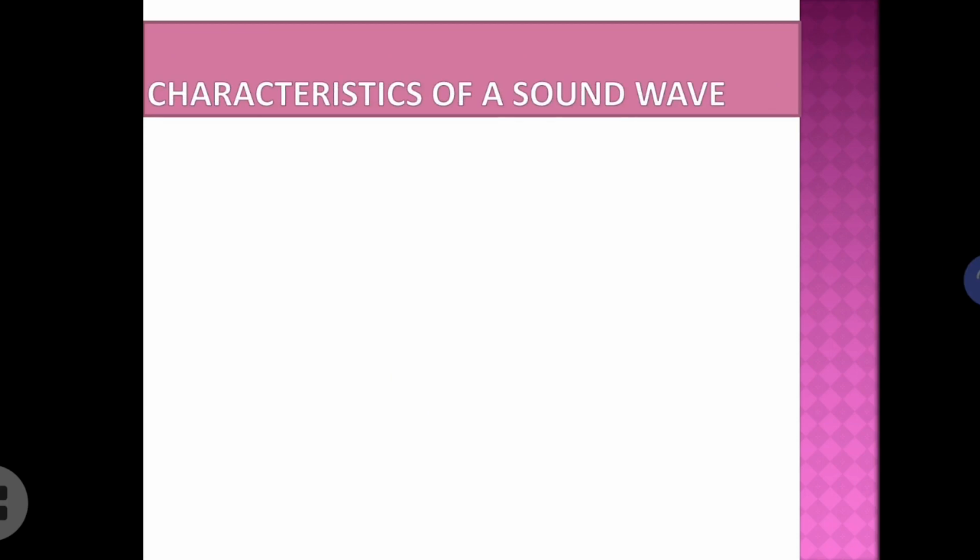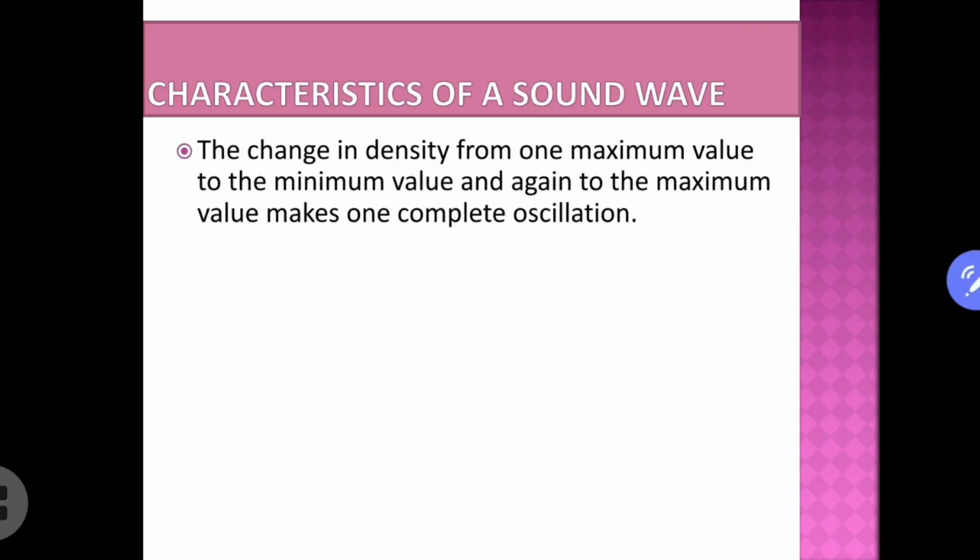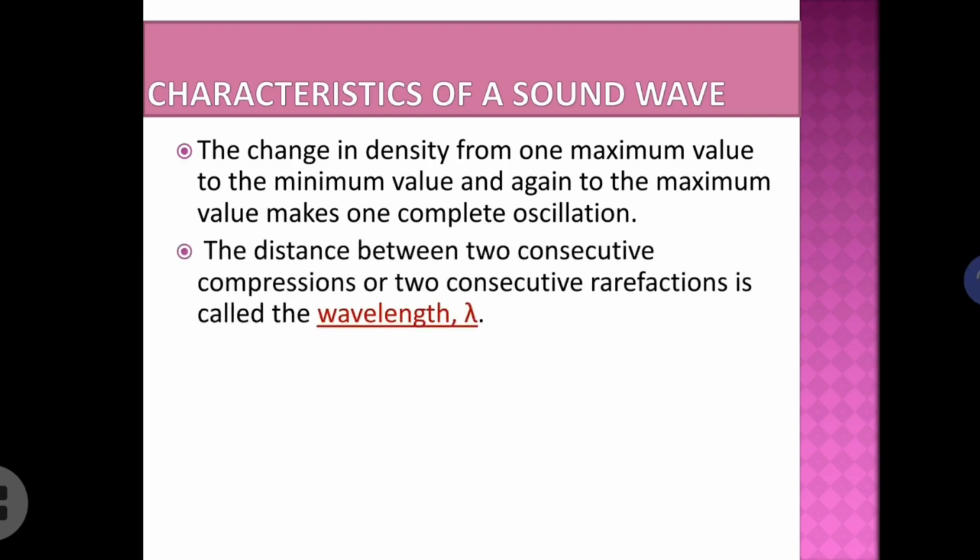Now, characteristics of sound wave. As we know, sound can be visualized as variations in density or pressure. That means density will vary from maximum value to minimum value, again to maximum value. One such variation from maximum to minimum and back to maximum is counted as one complete oscillation. And hence the distance between two consecutive compressions or two consecutive rarefactions is called the wavelength.